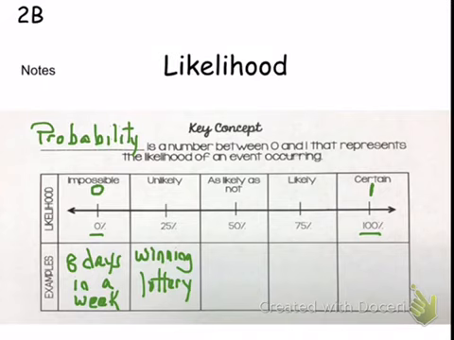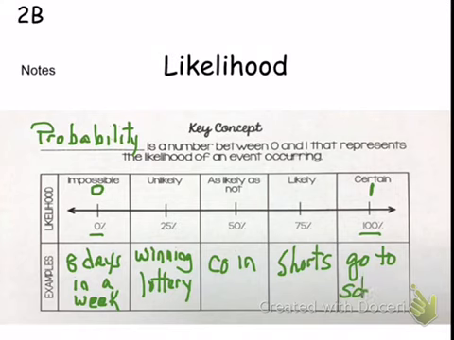So these are things: coin, likely, shorts in the summer, and go to school on a school day, at some point during the year. I know sometimes you miss a day, but again, you can see it falls between 0 and 1.